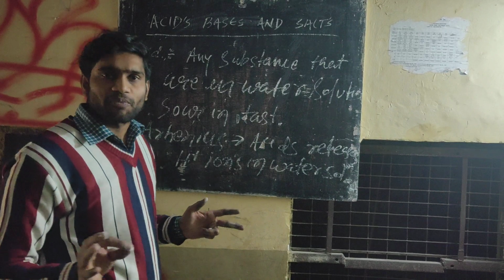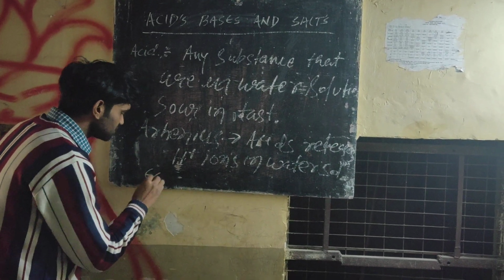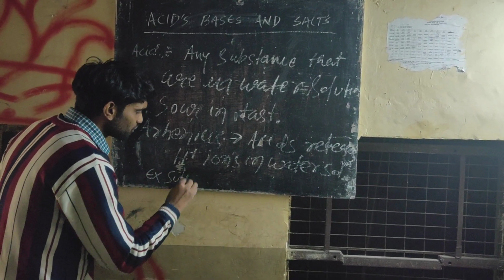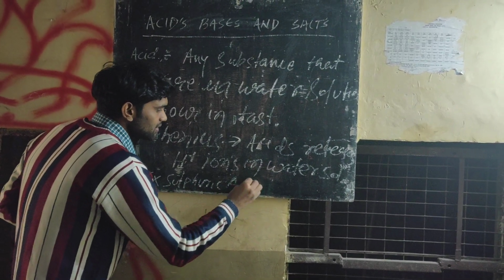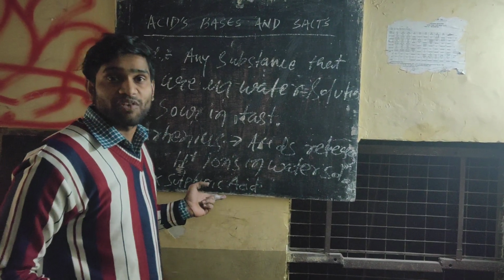There are some examples of acids, like sulfuric acid. It is nothing but the king of all acids.